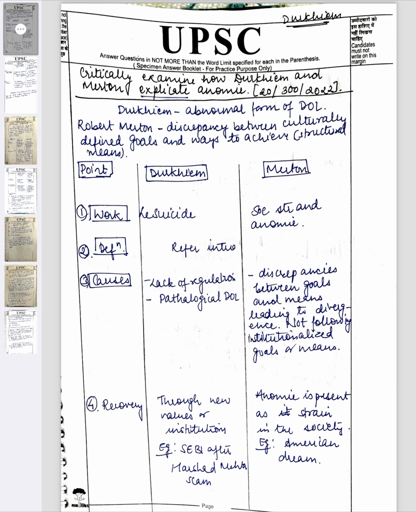So we'll discuss 3 years PYQs for the thinker Durkheim. So let's move forward. So the first question is: critically examine how Durkheim and Merton explicate anomie.